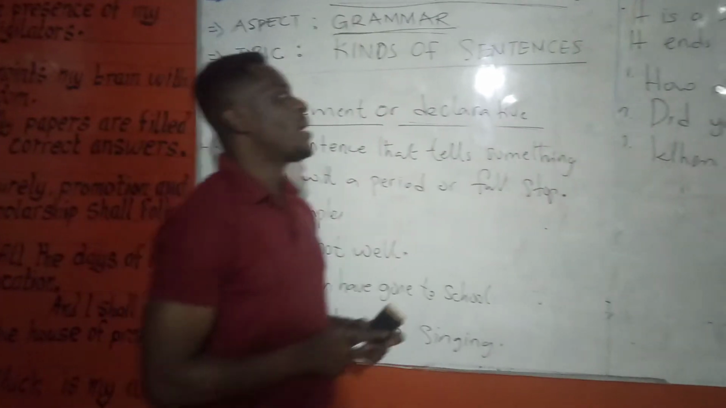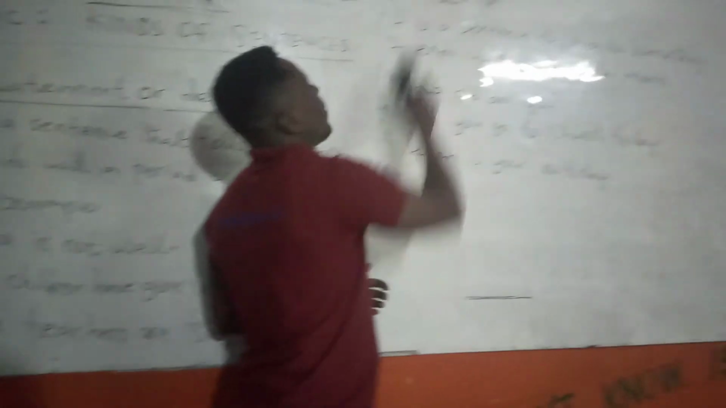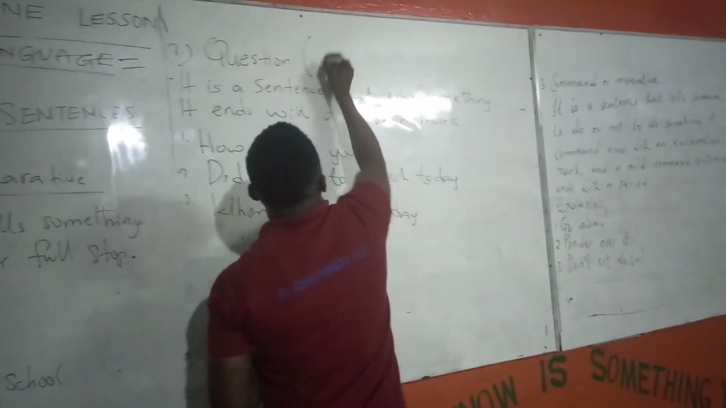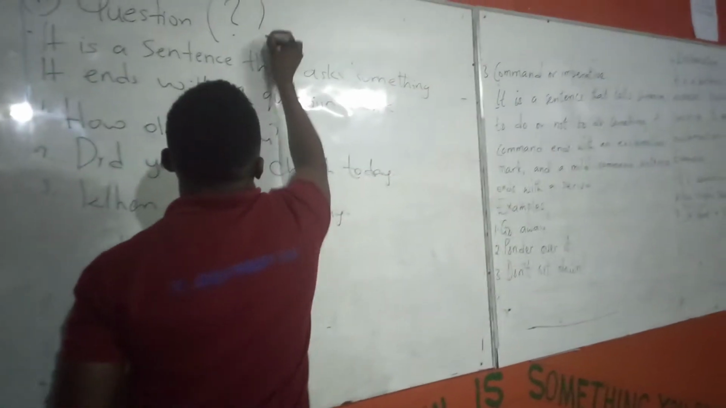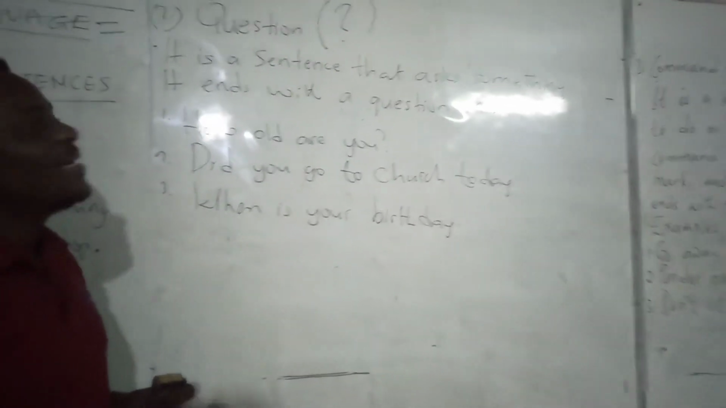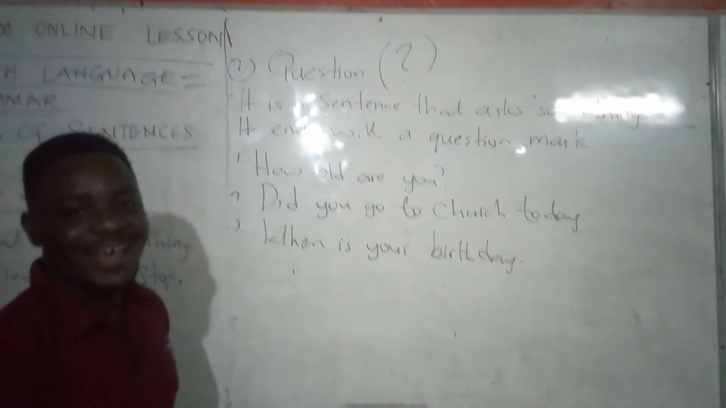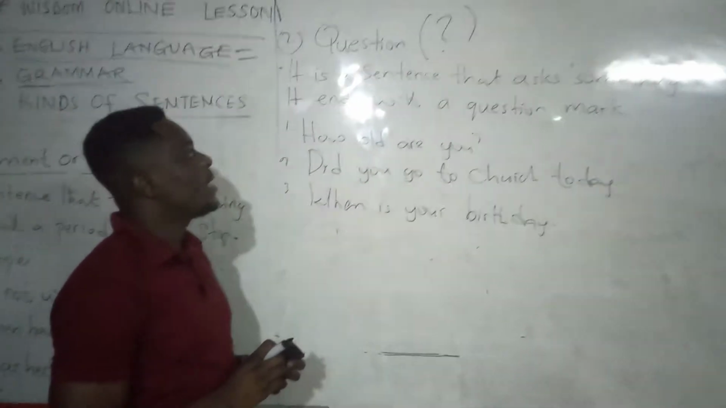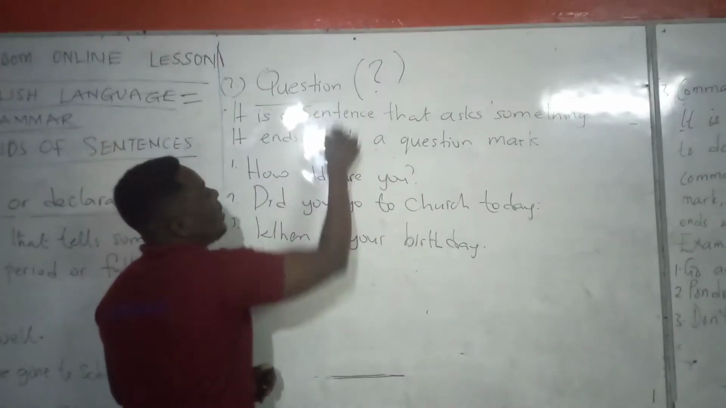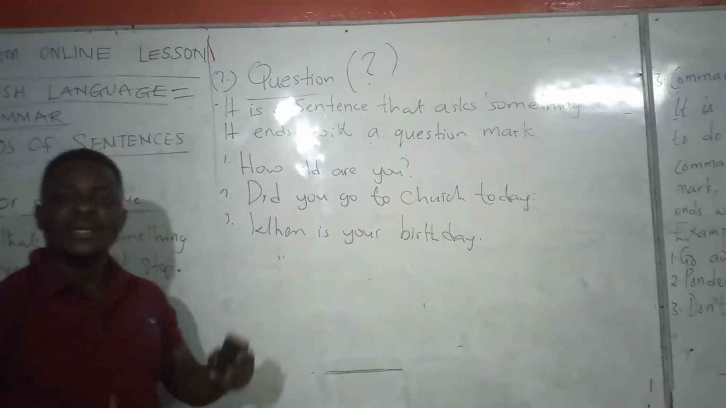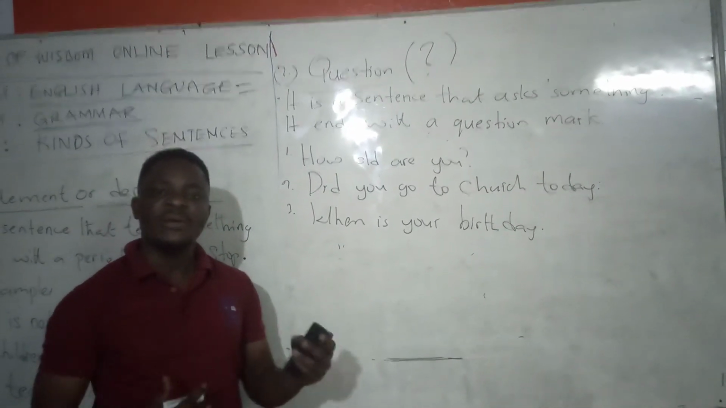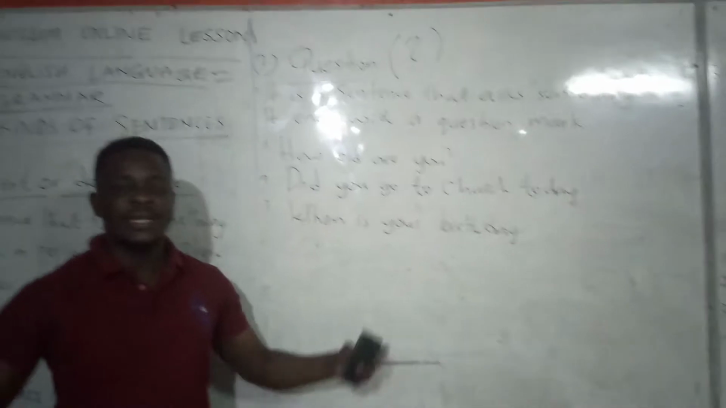The next example I would like us to look at is a question. When you say a question, what comes to mind? You see this? Good. Whenever you talk of a question, this comes to mind. What is that? That's what we call a question mark. So a question mark comes to mind when you are asking a question. So questions are another kind of sentence that we use in our daily interactions or communication with others.